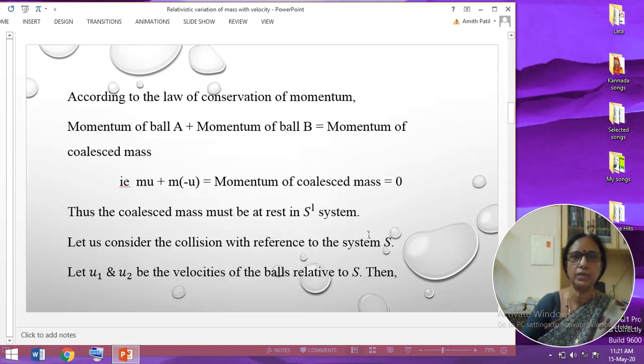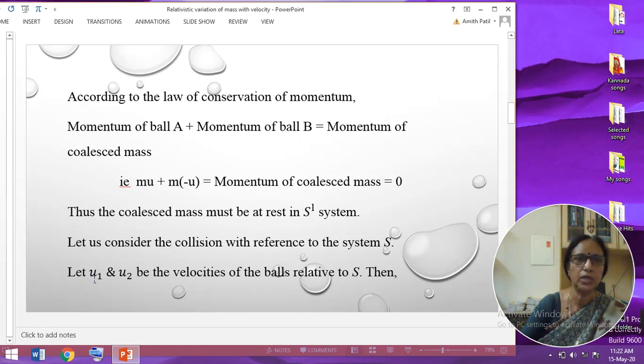This I have written in sentence form here. The momentum of ball A plus the momentum of ball B is equal to the momentum of the coalesced body. The coalesced body is nothing but the masses sticking together after collision, and the sum of these two comes out to be 0. This clearly indicates that after collision, the bodies come to rest with reference to frame S dash.